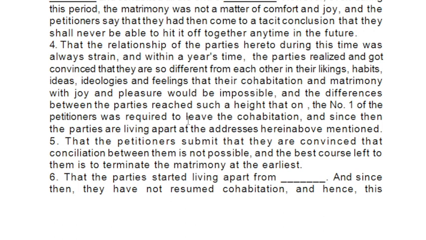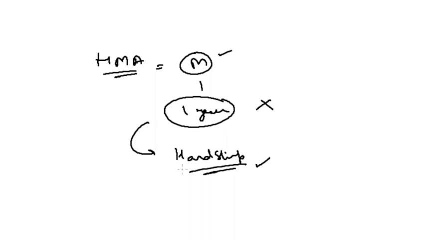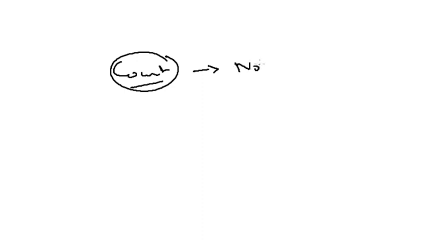So you have to mention all of these facts. And you have to mention in the fifth point that they are convinced that conciliation between them is not possible, because whenever we talk about divorce, the first approach of the court is to provide conciliation, mediation. Like the court wants not to give divorce.